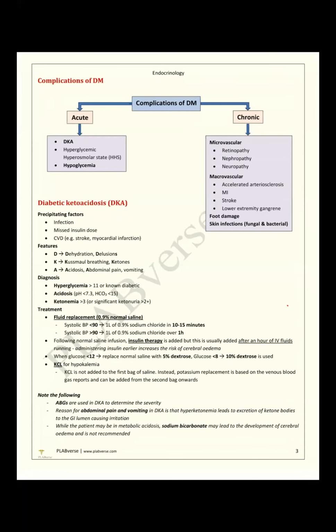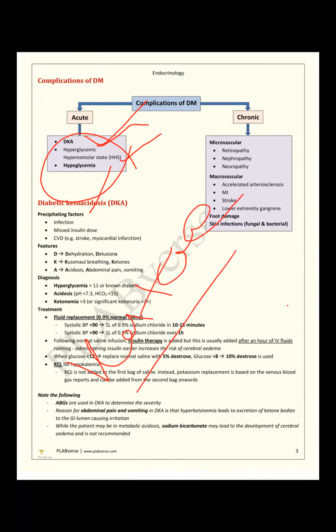So DKA acute management, they ask how we manage DKA. Hyperglycemia, hyperosmolar state, hypoglycemia. So there is a triad, hyper and hypo. Along with the hyperosmolar state, we see ketone bodies in DKA patients. Chronic complication retinopathy, we have to do follow-up 6 monthly or yearly according to the complication.